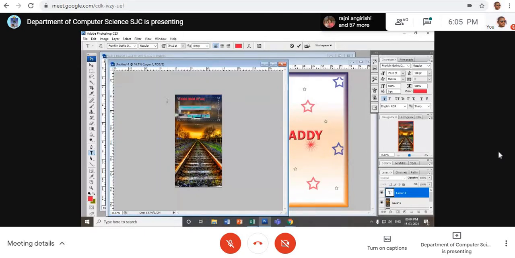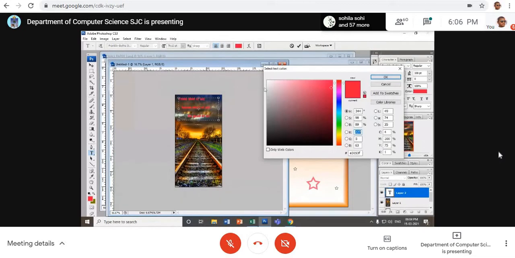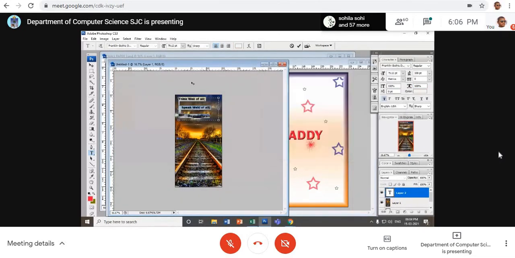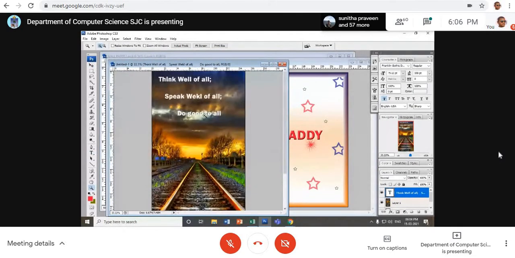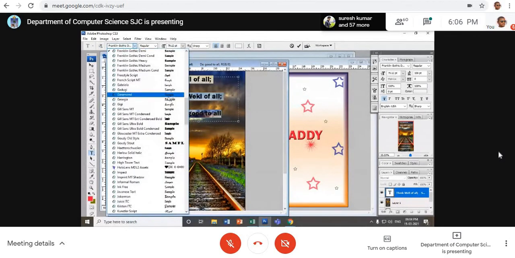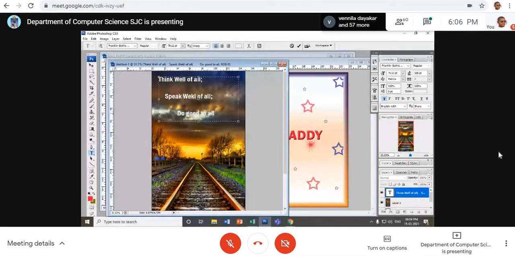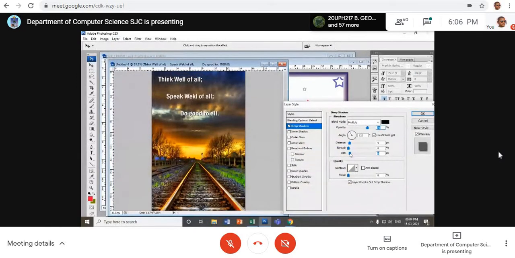I've got this quotation. I want to have this quotation in white color font. White color font is typed. See here. Think well of all. Speak well of all. I want to change the font. The font has been changed. I want to go for layer style, drop shadow, so that the letters are seen well.